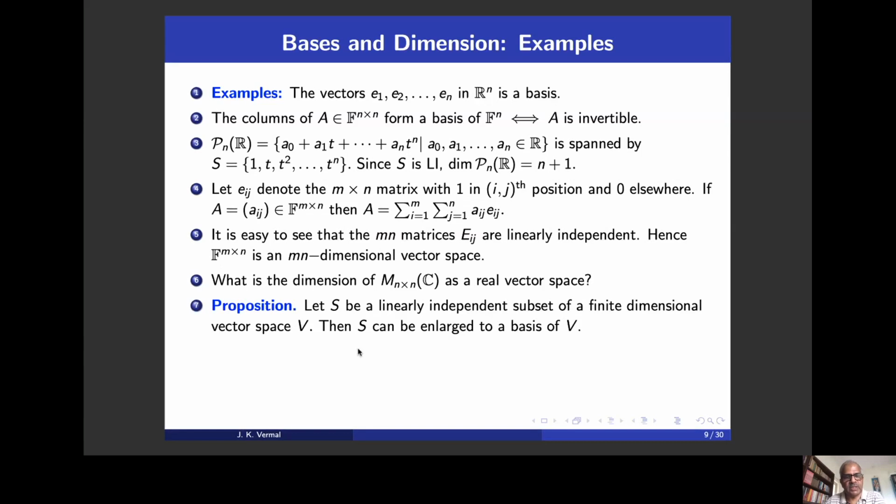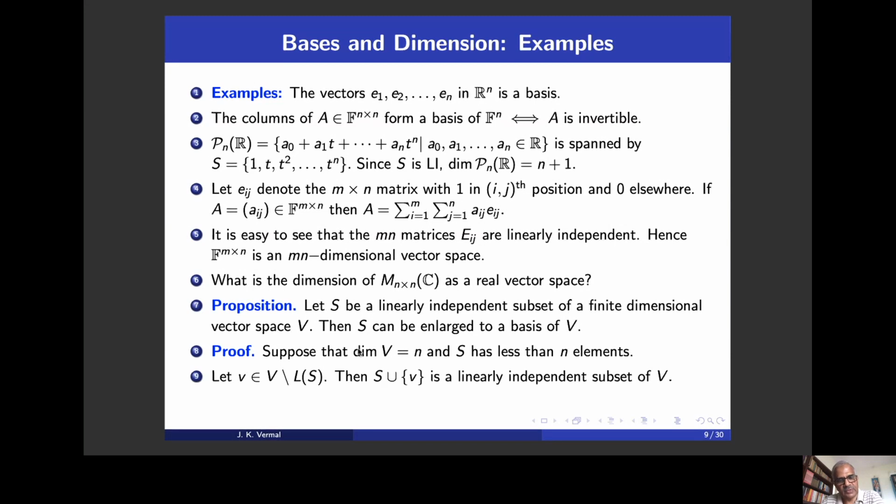Let us prove the proposition. Let S be a linearly independent subset of a finite dimensional vector space. Then S can be enlarged to a basis of V. Suppose the dimension of V is n, and S is a subset which has less than n elements, and S is linearly independent.